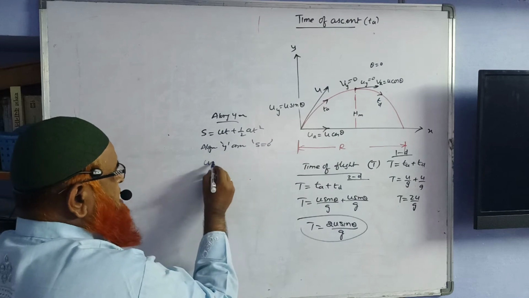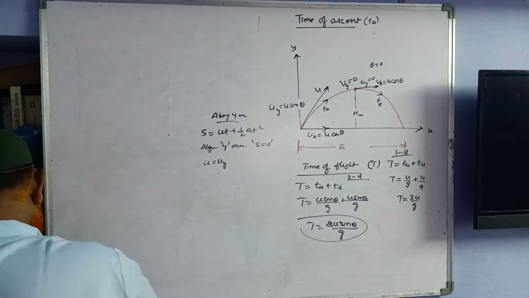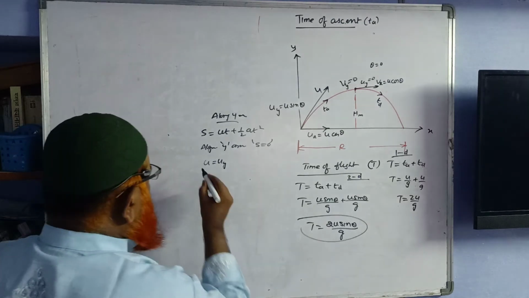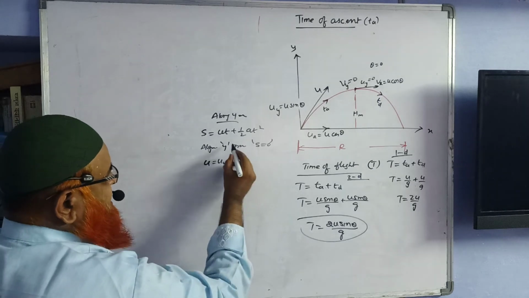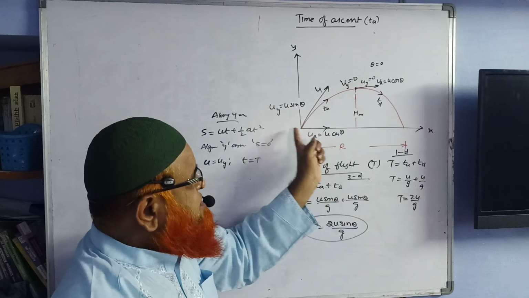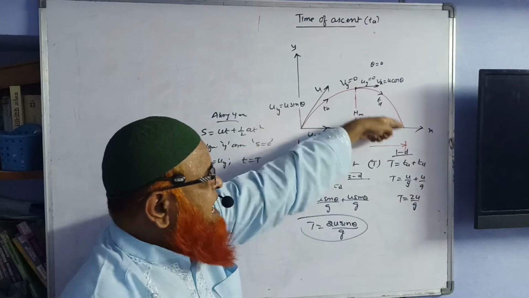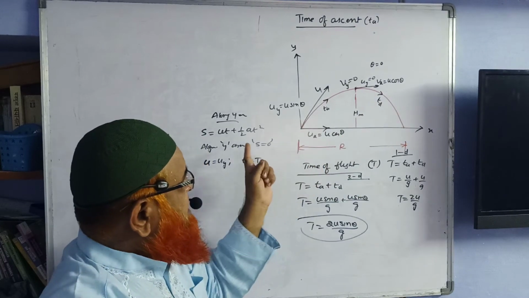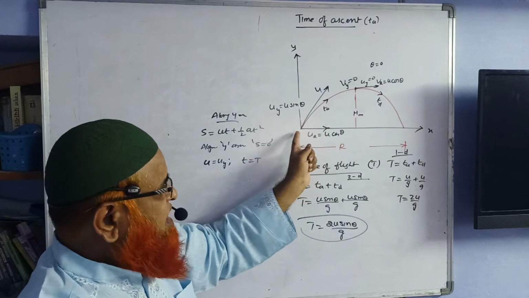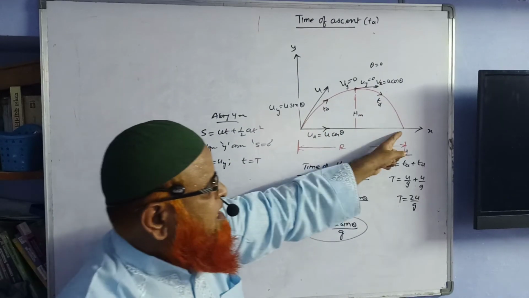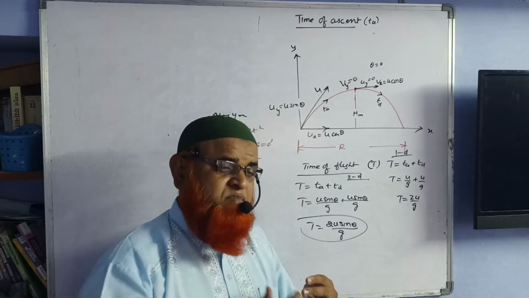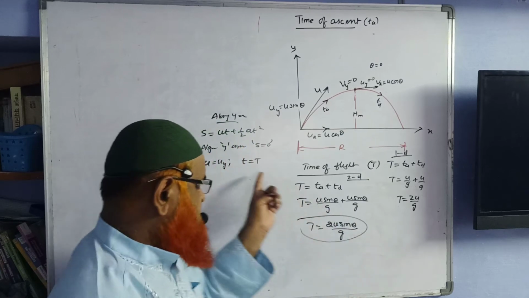This is 0 and u is considered to be uy. So when u is considered to be uy, then t is going to be capital T here, because I have told time of flight. As I am considering the total path here, time taken for the total path is time of flight. Time taken by a body to remain in air. And what is the meaning here? When you start throwing from here till it reaches the ground, it is in air only. So time taken to remain in air is called as time of flight here.